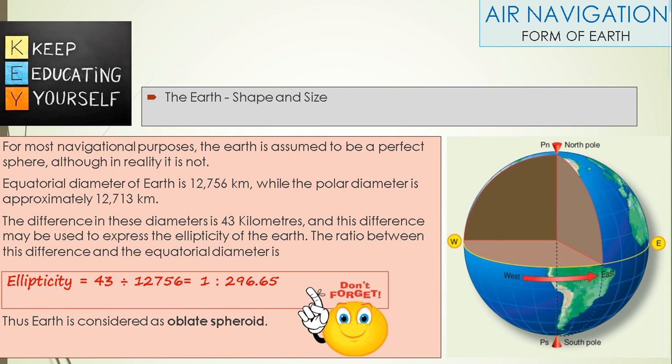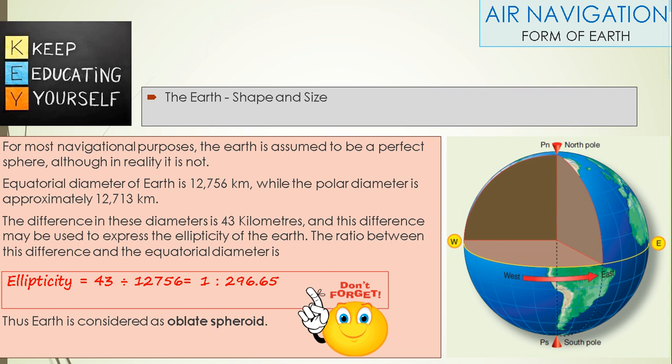The difference in these diameters is 43 kilometers, and this difference is used to express the ellipticity of the Earth, the ratio between this difference and the equatorial diameter.